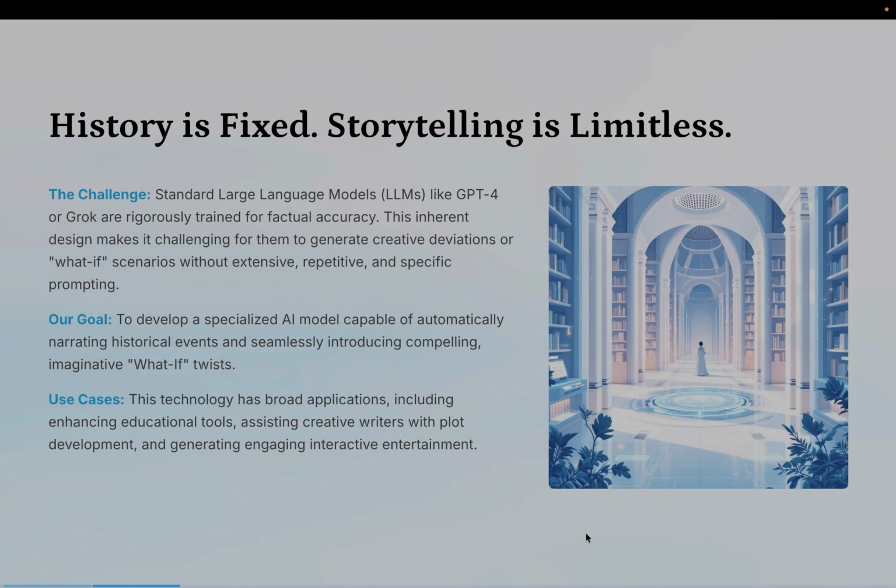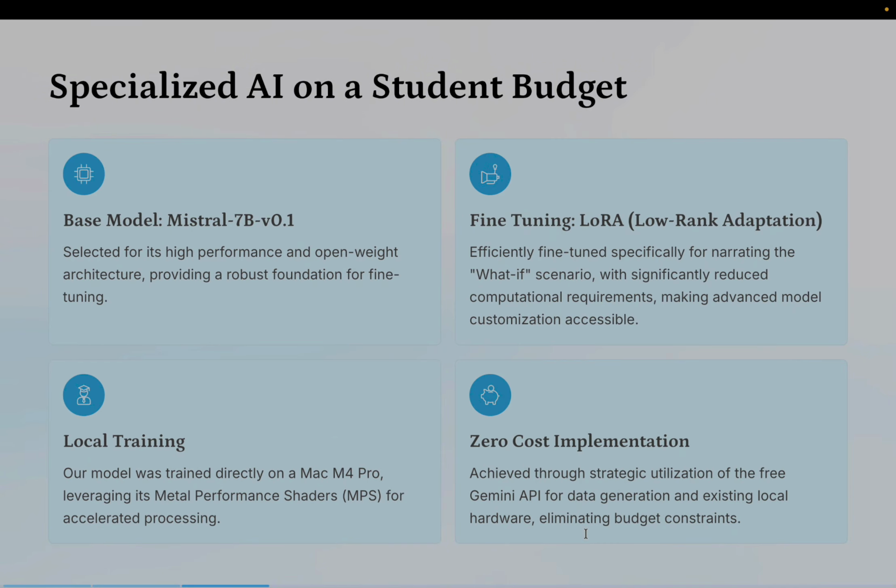And to achieve this, we need to build a specialized model on a student budget. So we chose Mistral 7B version 1 as our base model because it's open weight, powerful, and suitable for customization, and available on the Hugging Face platform. For fine-tuning this model, we used LoRA, which allowed us to adapt the model efficiently without needing expensive hardware. Everything was trained locally on an M4 Pro processor using the Metal backend. Now Prithvi will walk you through how our end-to-end data pipeline works.